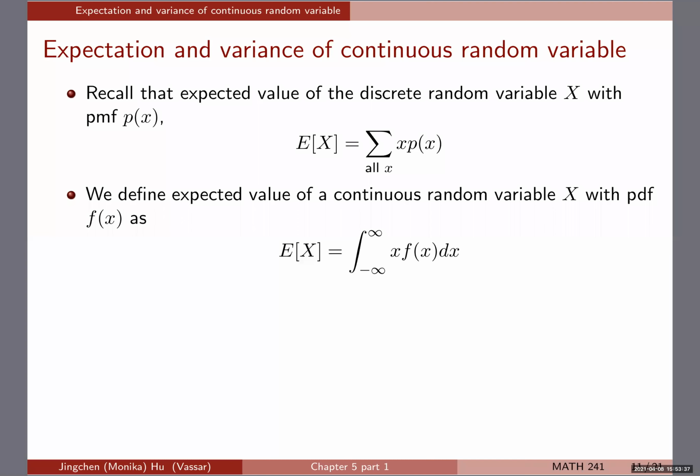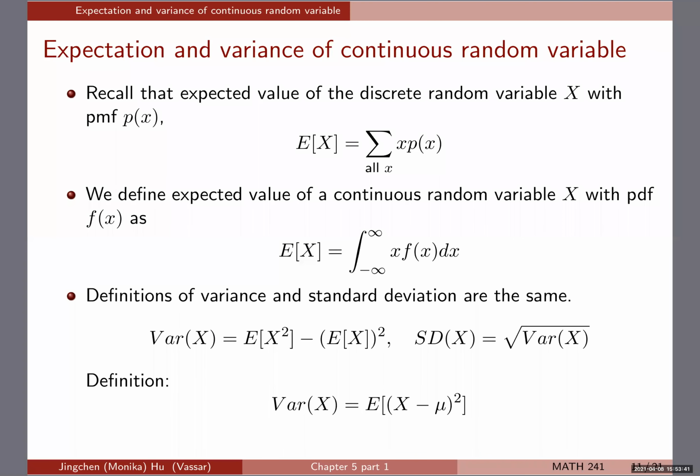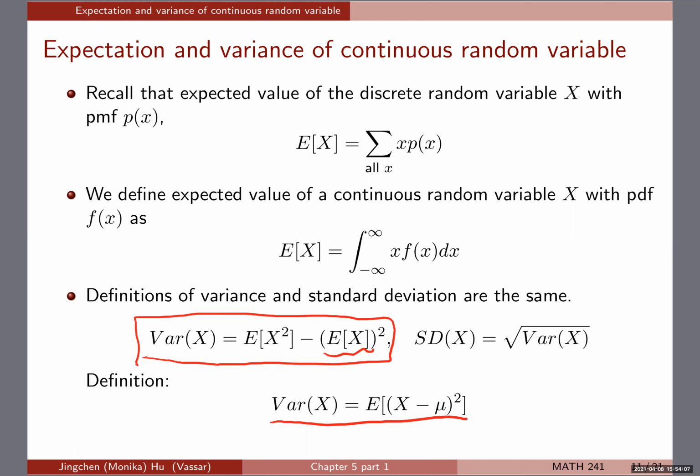Okay, so for variance and standard deviation, the definitions are still the same. We always have the definition of variance to be the expected value of the squared distance of the random variable X to its mean. But of course, we always work with the simplification: getting the variance of X is equivalent to getting the expectation of X squared minus the square of the expectation. So in the discrete case, if you remember, we calculate E[X], we calculate E[X squared], and then from there we get the variance.